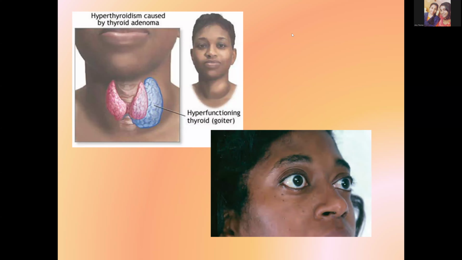So here in this picture, we can see that whenever you have a hyperfunctioning thyroid, there can be an enlargement of the thyroid gland. And here in picture C, the most prominent feature is the proptosis, that is the protrusion of the eyeball.